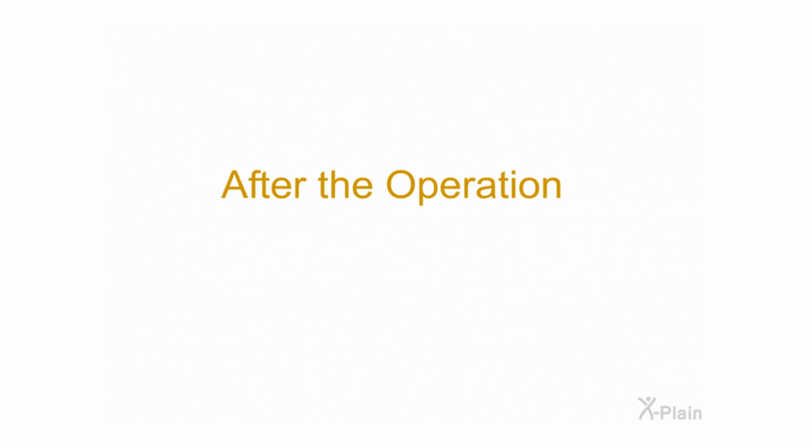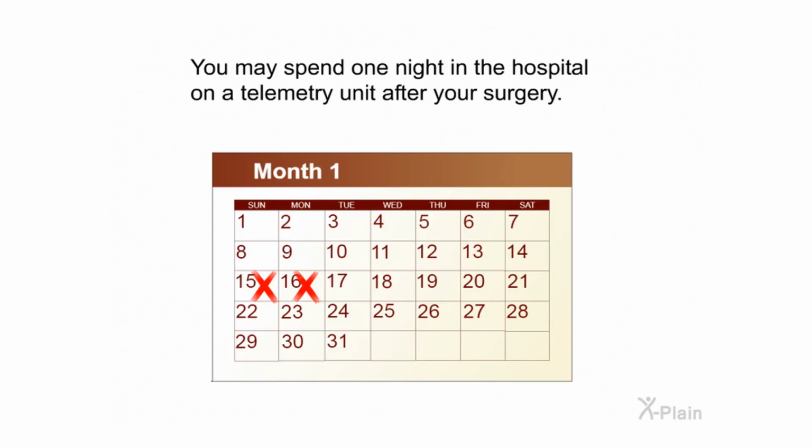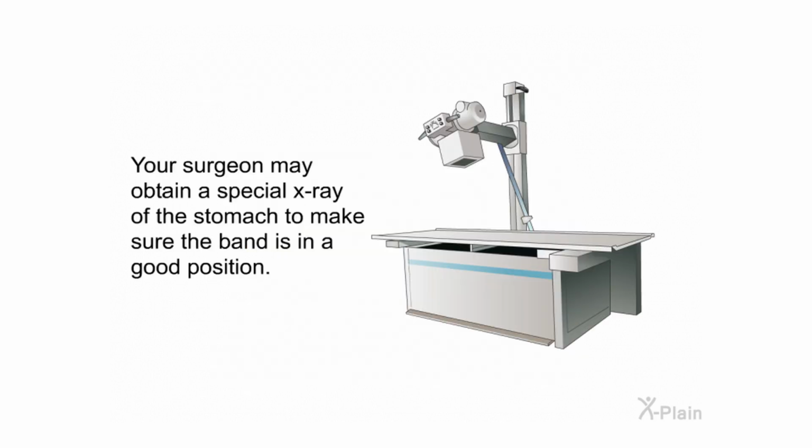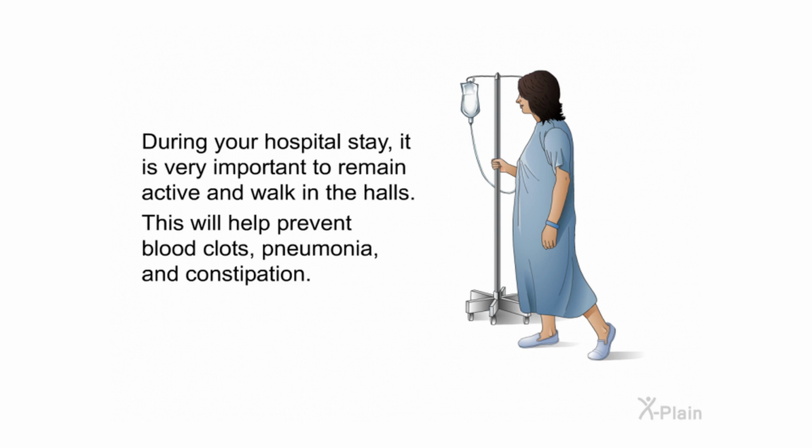After the operation, you may spend one night in the hospital on a telemetry unit after your surgery. Your surgeon may obtain a special X-ray of the stomach to make sure the band is in a good position. During your hospital stay, it is very important to remain active and walk in the halls. This will help prevent blood clots, pneumonia, and constipation.